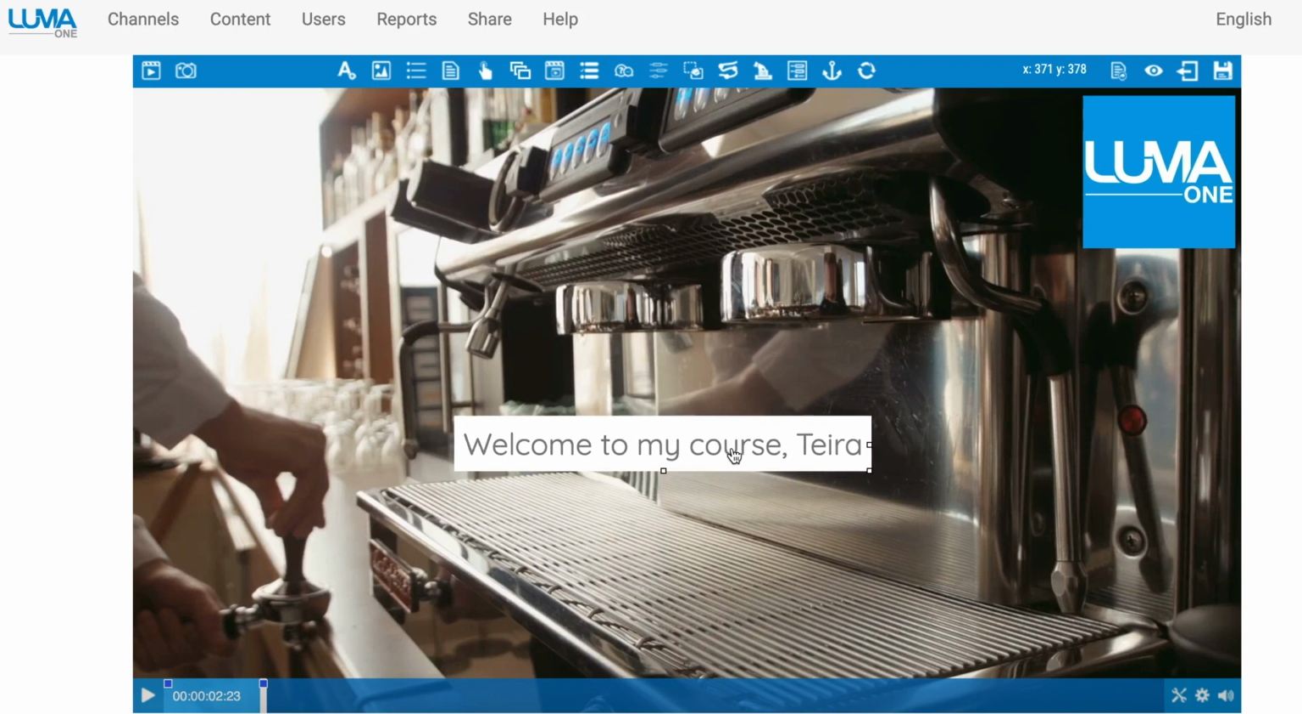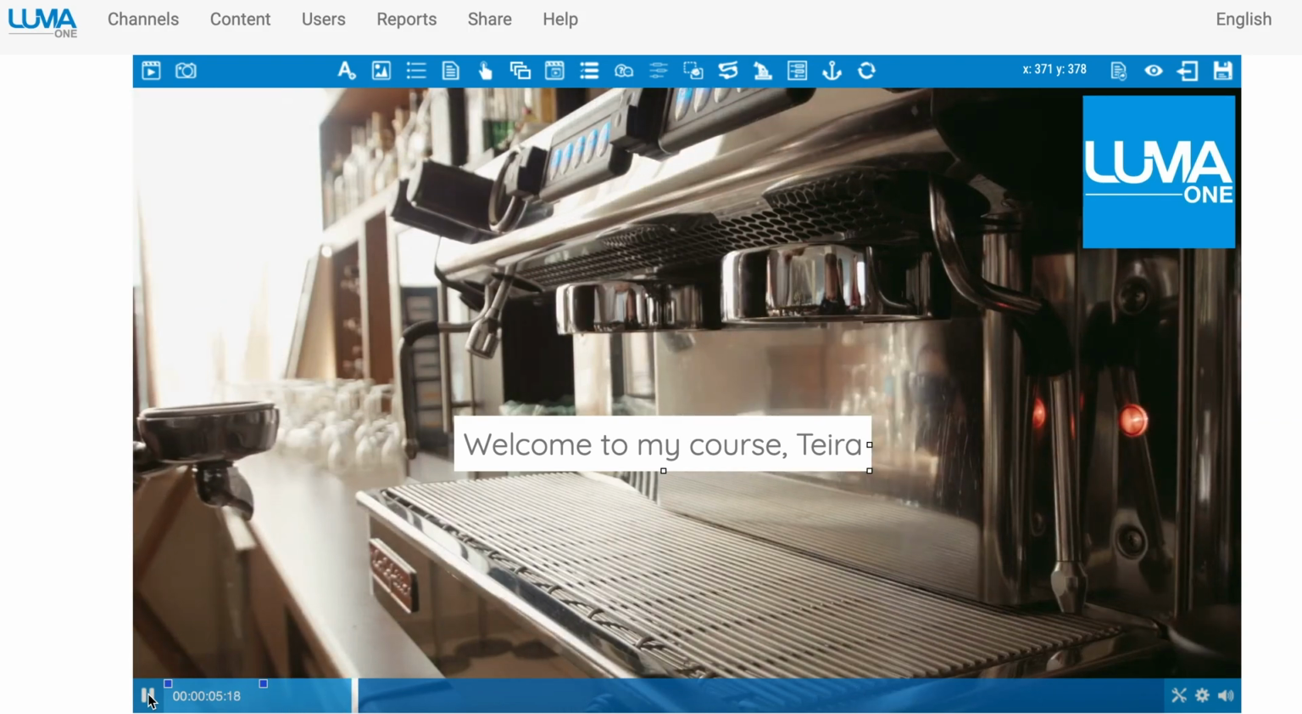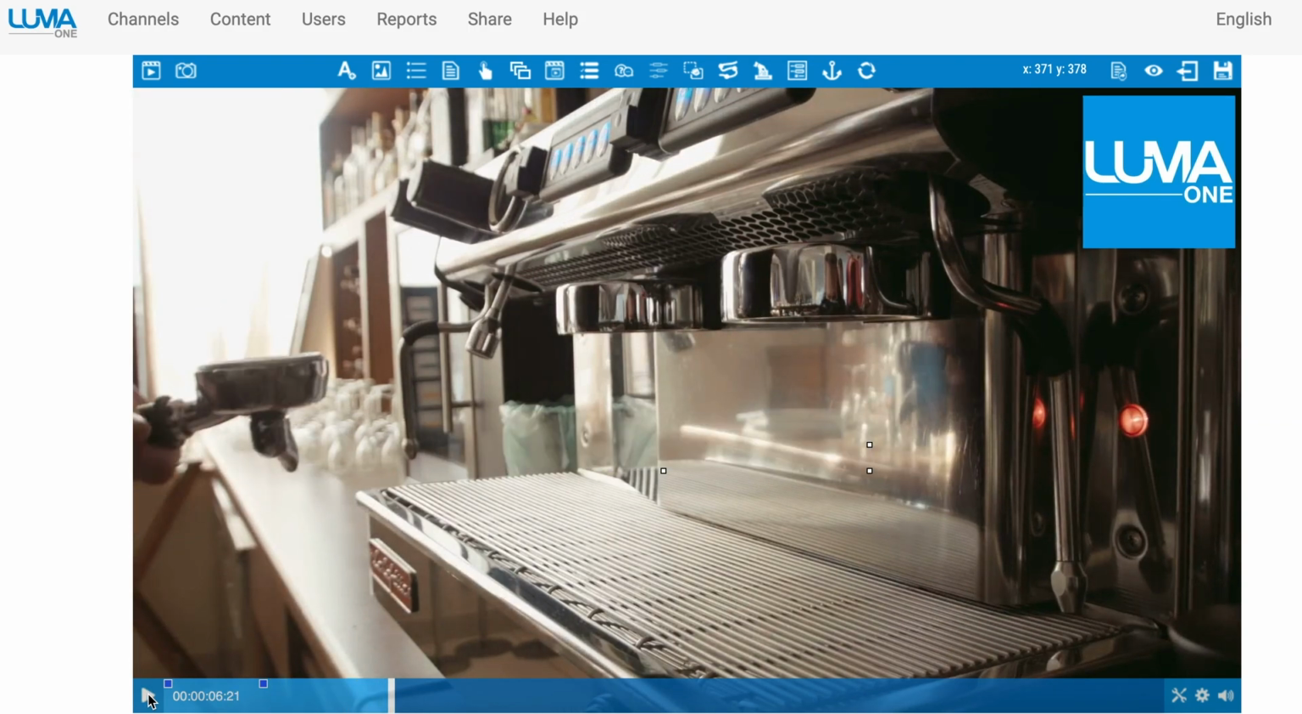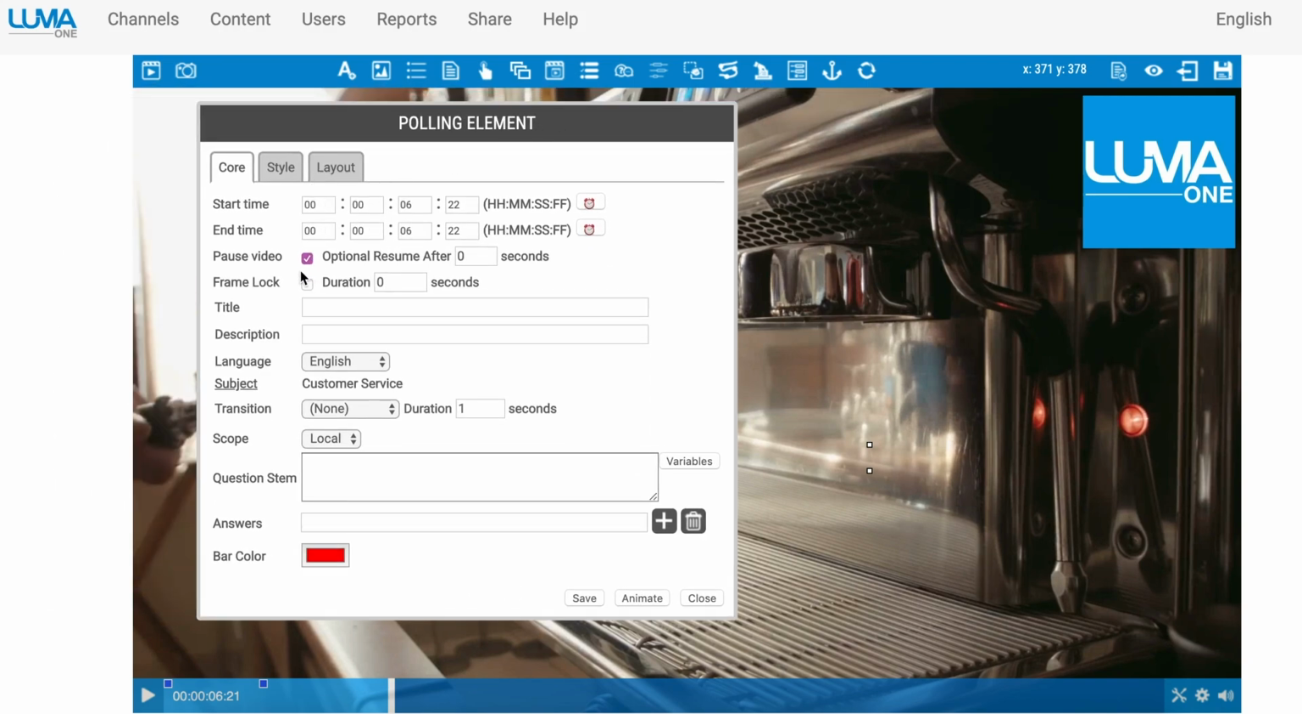So set where I feel comfortable. And perhaps I will play for a few seconds, and maybe once this goes off screen, I can add a polling question. So back up to the top authoring nav bar here, click on the polling icon. And for this polling question, I'll have the video pause when this question appears.